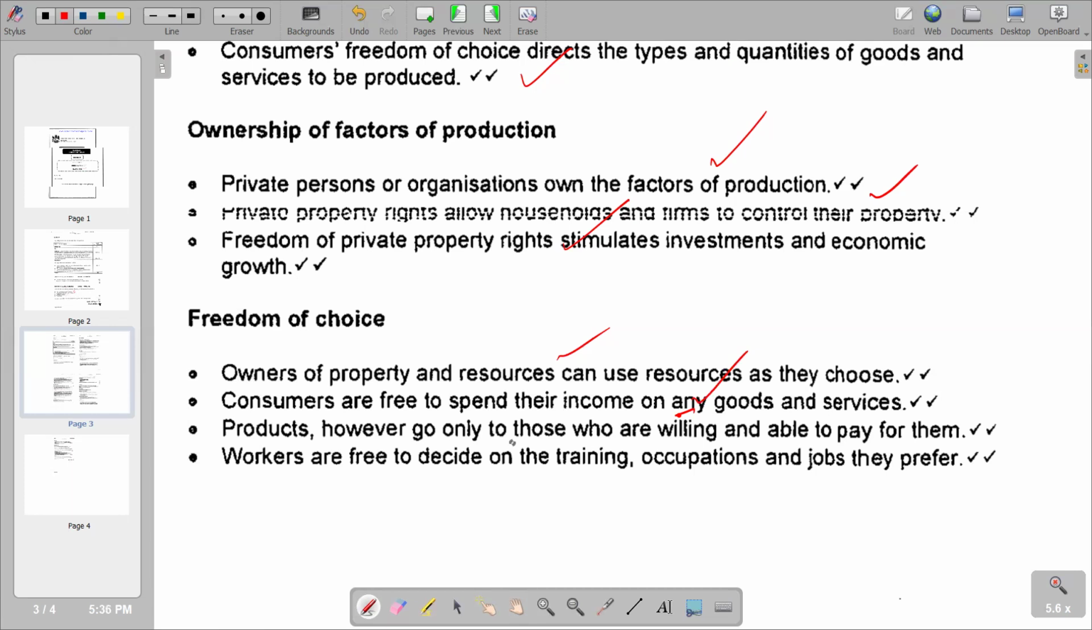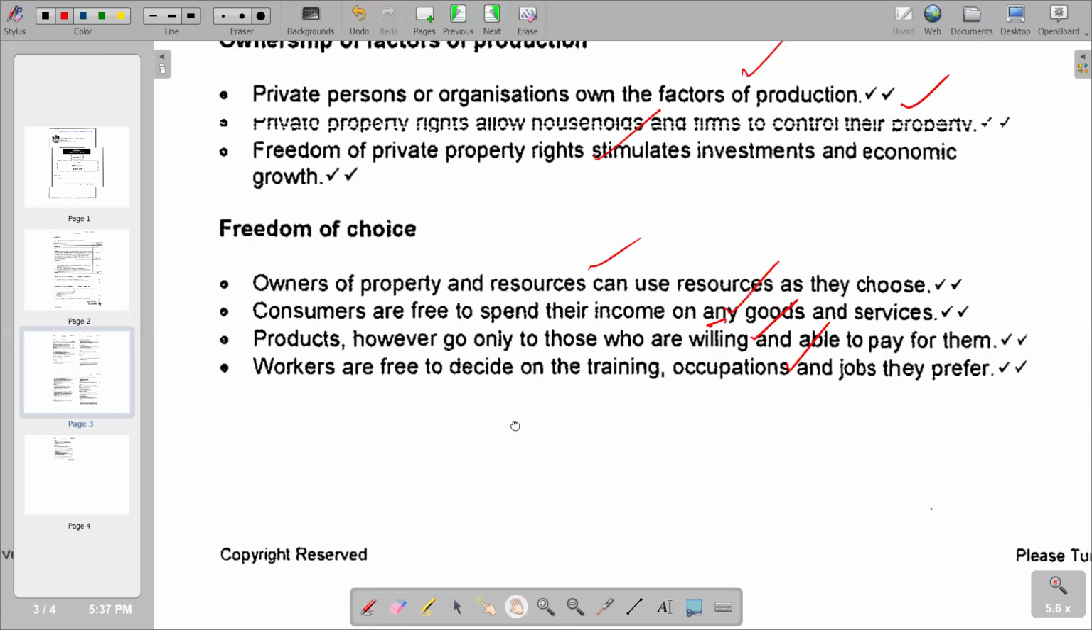Then we go to the next point, products. In a planned economy, even if you don't want to consume the product, you are forced to consume it because that is what is there. So that is a government scenario where the government is interfering. But here we don't have any interference, so the consumers obviously will choose which goods they want to consume. Then lastly, workers. In terms of job opportunities, workers also have freedom in terms of where they want to work. So this is the last point that we have on freedom of choice.